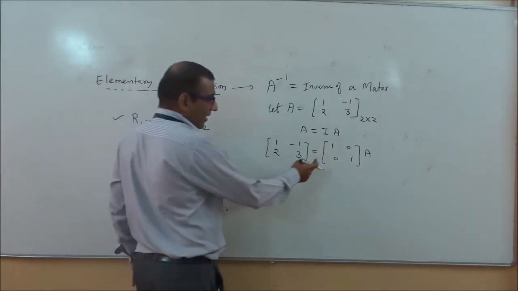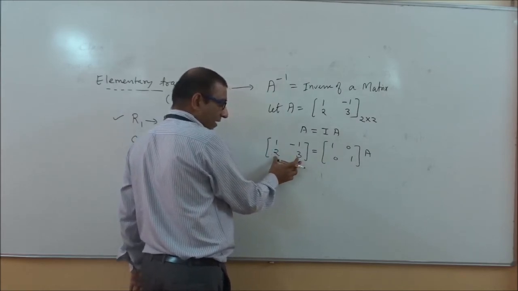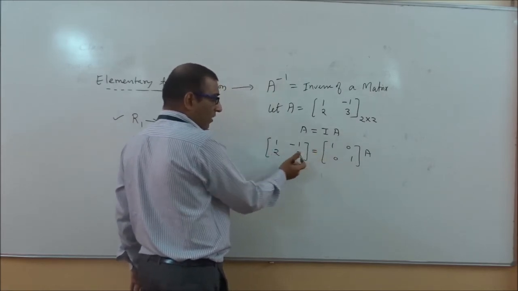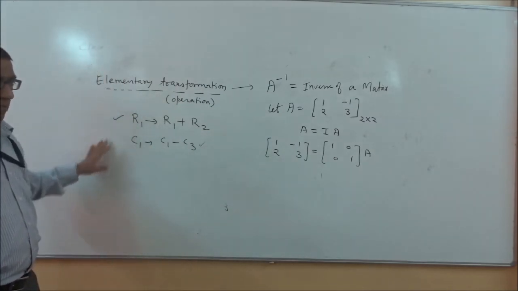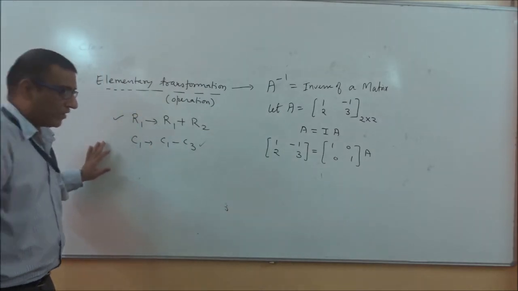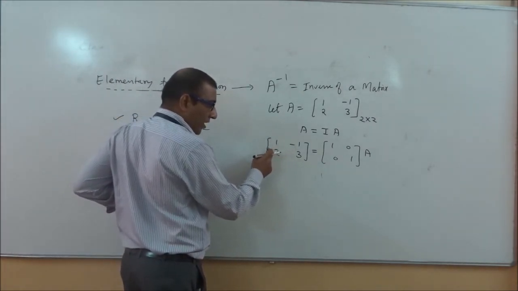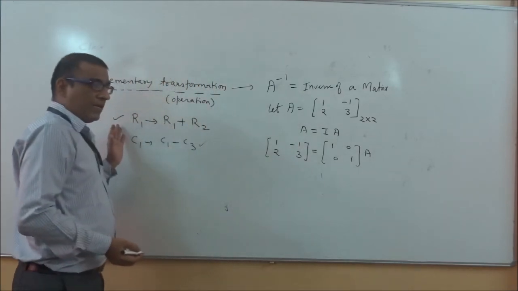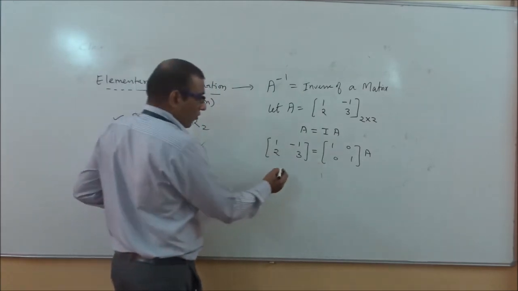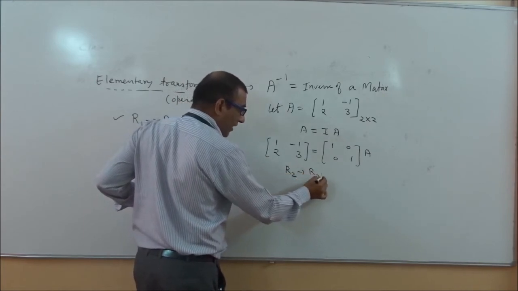Now we want such type of matrix here. We want the identity matrix in the left hand side. So how can we transform it? We will transform it with the help of elementary transformation, with the help of elementary operation. If you notice here, it is already 1. So we want 0 here. What we will do, we will go with the row transformation. I want to change R2, so I will take R2 minus 2R1.